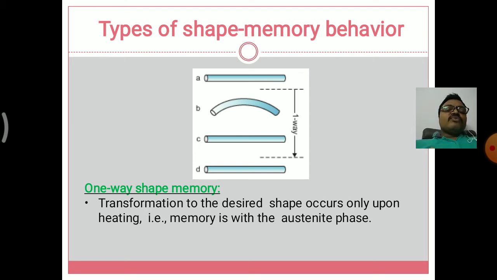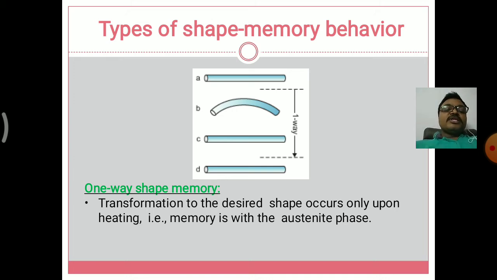In the one way shape memory alloy, transformation to the desired shape occurs only upon heating, that is, memory is with the austenite phase. So when we heat the solid shaft, its memory is within the austenitic phase only, and then we cool it to the position, then it comes to the C position, and the last one is the original shape.